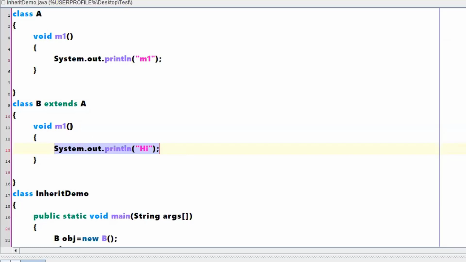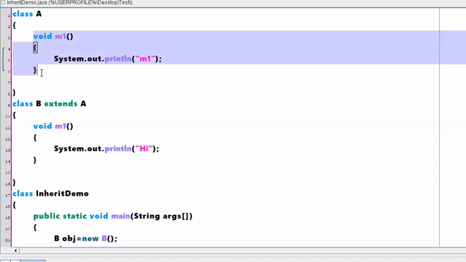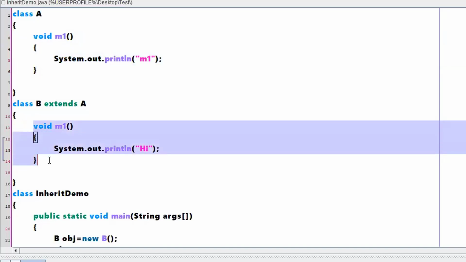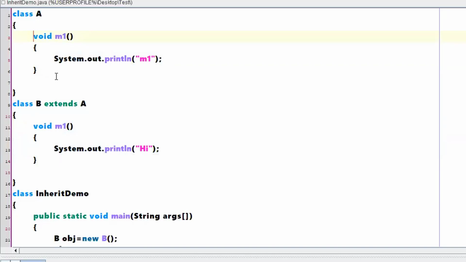So now what happens in this case is, the previous definition of M1 will be neglected or overridden with the new definition of this particular M1. This is method overriding, right? If you don't want this method overriding to be done, then make the method M1 a final, right?